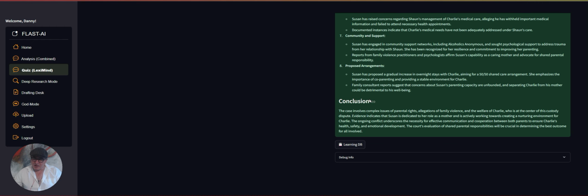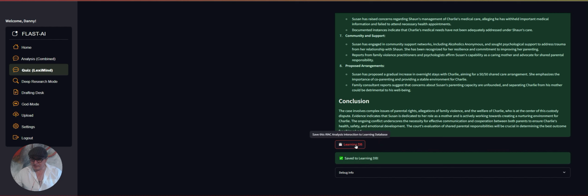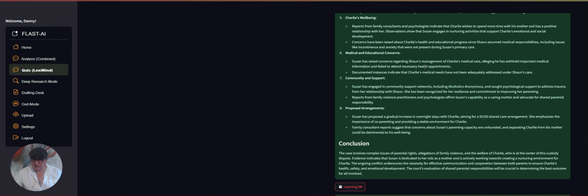All right. A new feature in version 7, however, is we can click on Learning Database. By clicking on Learning Database, we can see that this is saved to that database. The information is stored in a separate database, which is used for learning purposes.